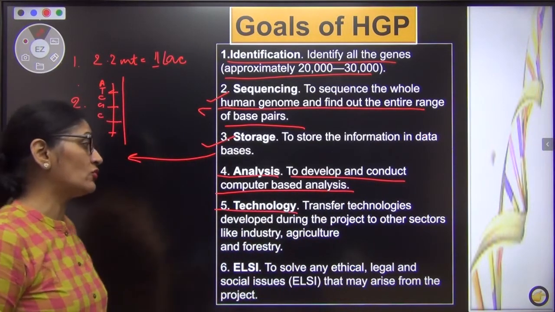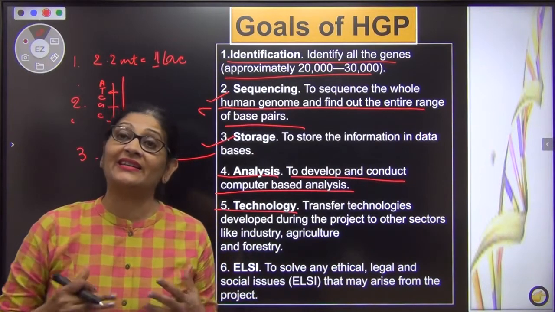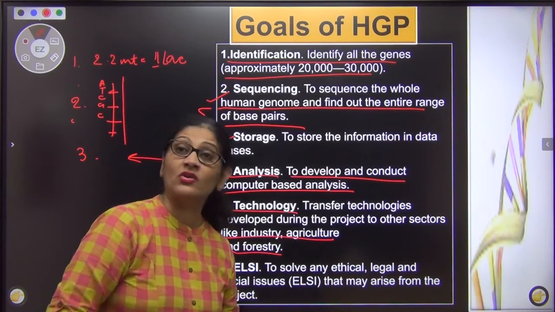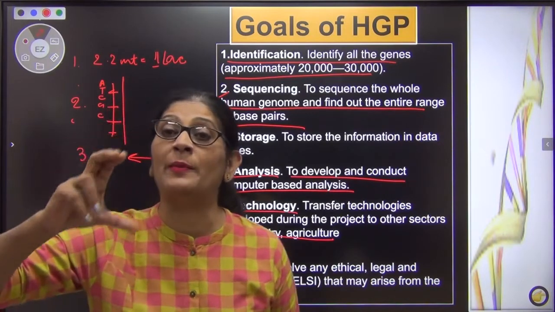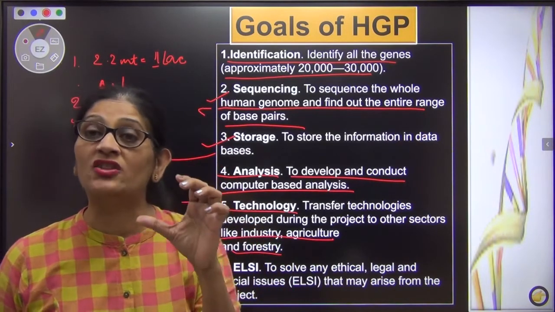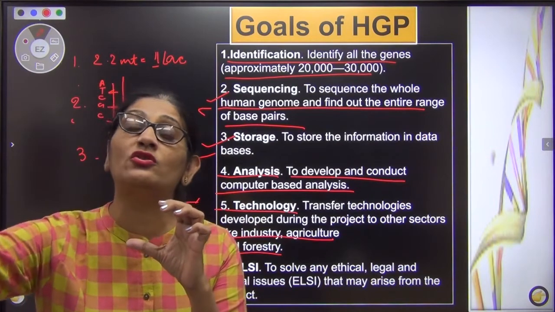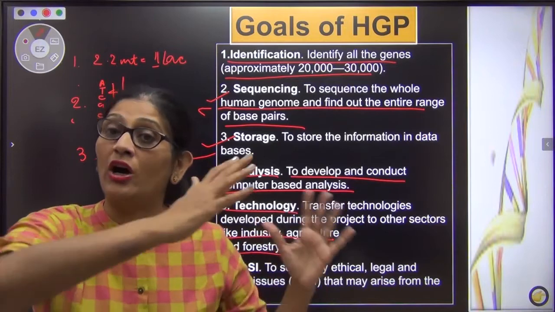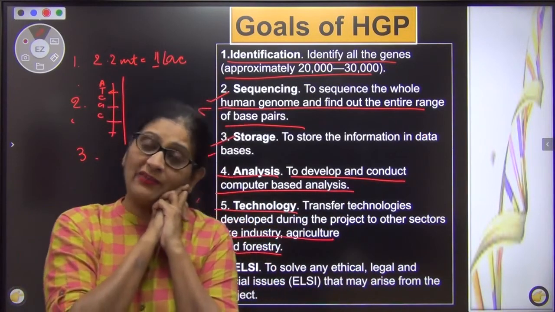That means we wanted to transfer the technology to sectors like agriculture, forestry, etc. We wanted to transfer this technology. If I come to know of a particular gene that does a particular function, how can this be used in other industries? How can this knowledge be used in other industries?